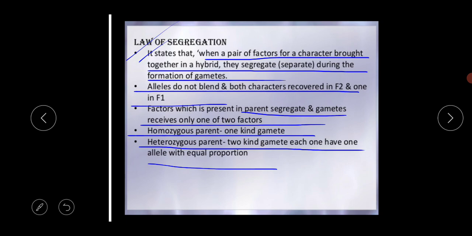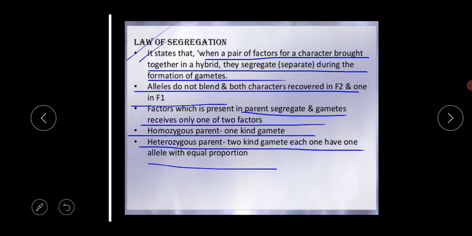Hence alleles do not show any blending or mixing, and for that reason both the characters are recovered as such in the F2 generation. That's why offspring carry unique characteristics, not blended characteristics at birth. So these are the basics of the law of segregation.